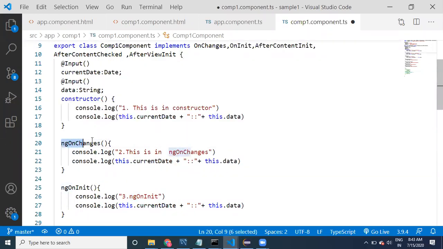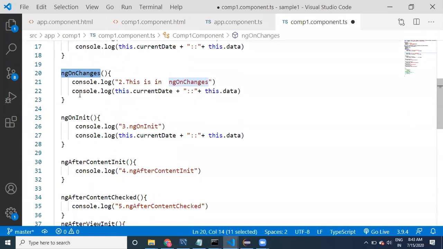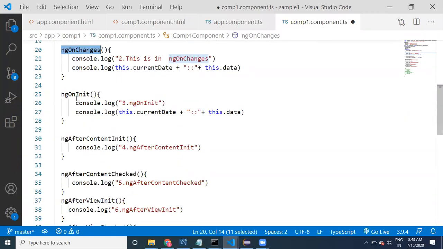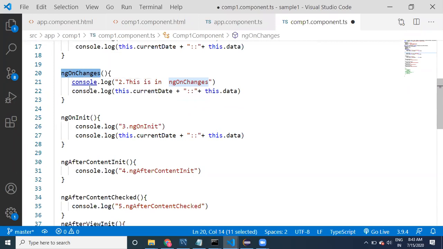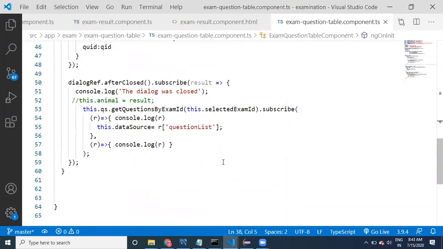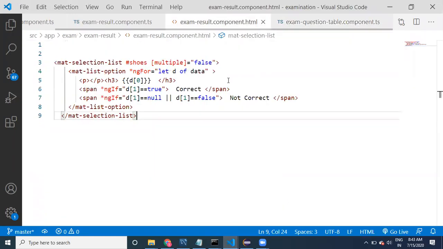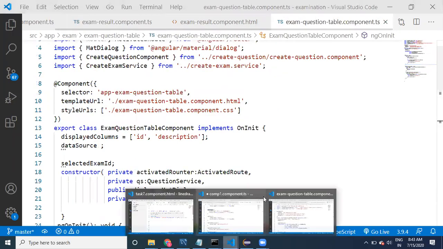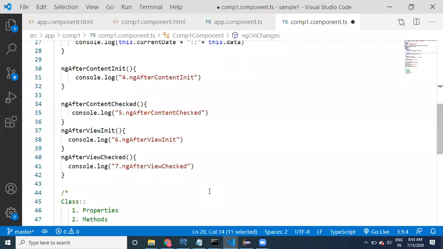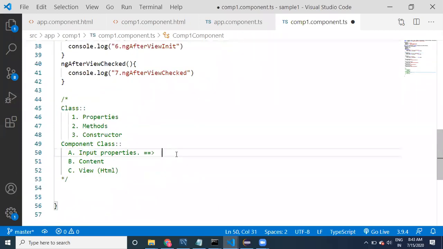You can say these methods are ngOnChanges, called immediately after the properties change. Every time after the properties, ngOnChanges is going to be called.